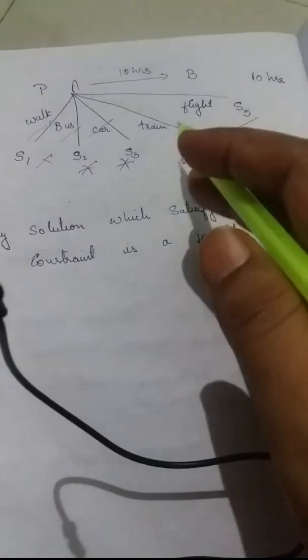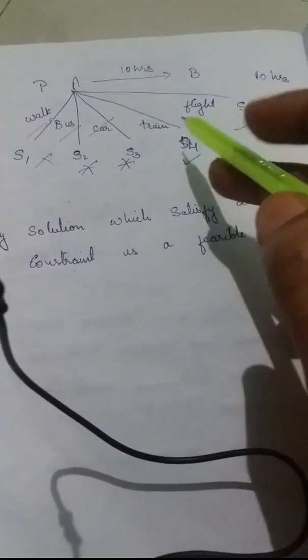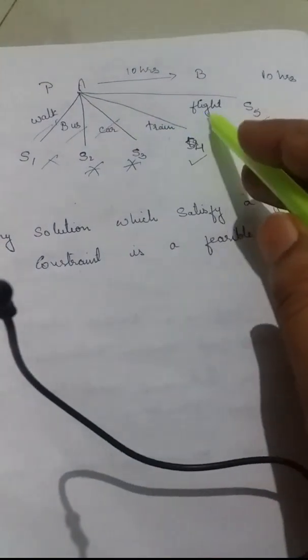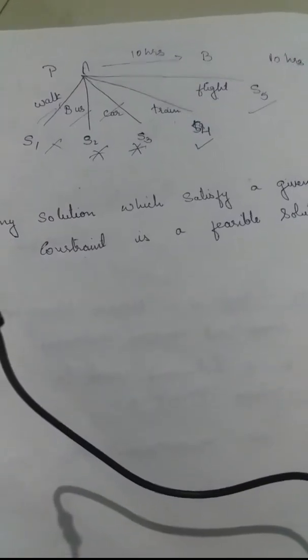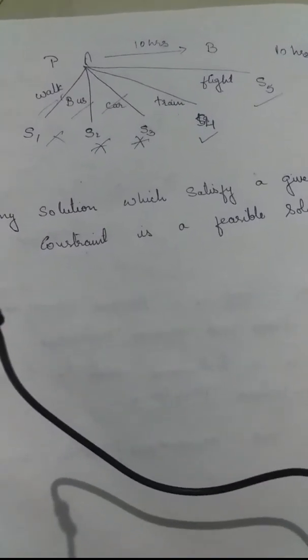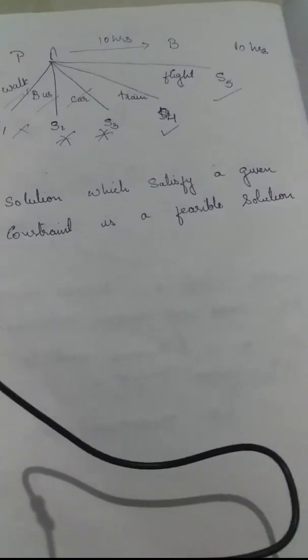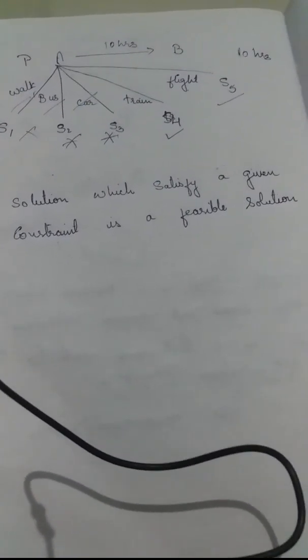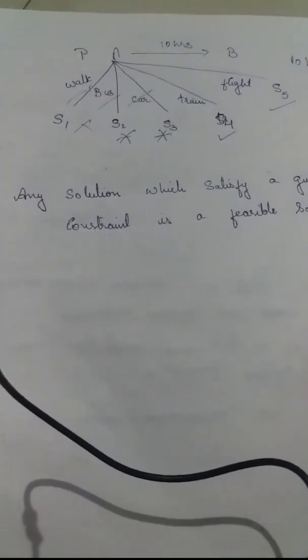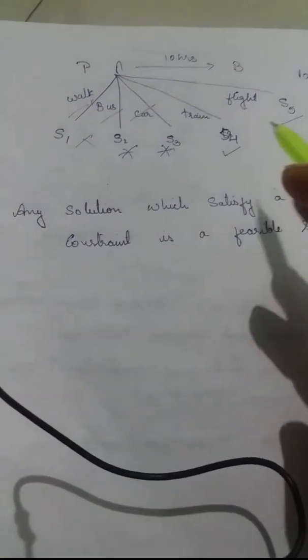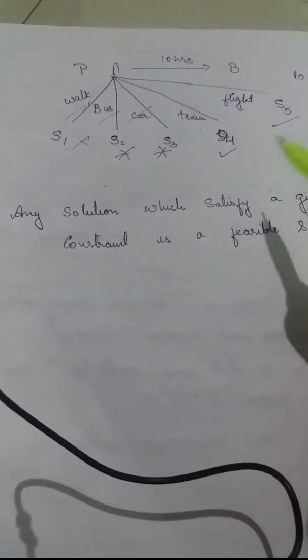So the solutions obtained here, I can travel the city by train or flight, are the feasible solutions. So what is a feasible solution? A solution which satisfies a given constraint is a feasible solution. Here there are two feasible solutions: one is I can travel by train and the other by flight.